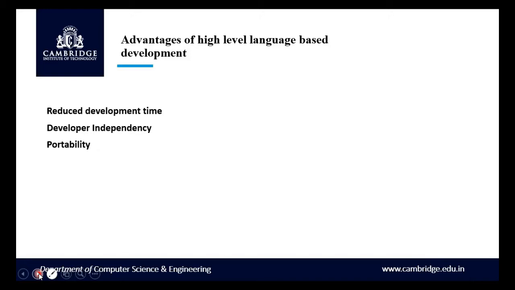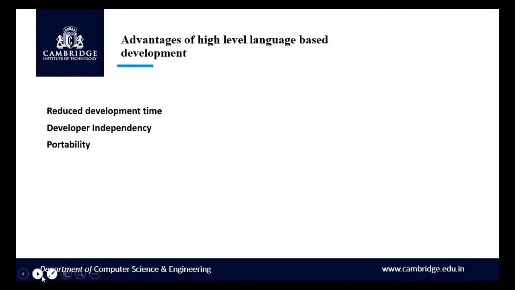Next, developer independence. Because it is written in a high level language, there will be a structured way of writing a program. So there will not be any dependency on the developer. Anybody can understand the program which is written in the high level language. And next we have portability, because the C code which you have written, you can execute by using a compiler on any of the other machines. For any target machine, by just changing the header files, the details of the target processor, we can easily run the same code on any target processor. So high portability is achieved in the high level languages.